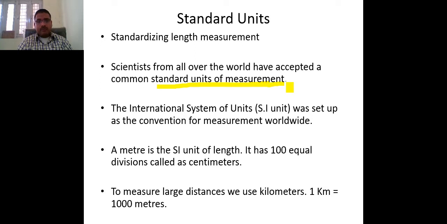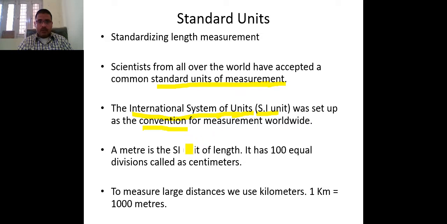The full form of SI unit is International System of Units. That is very important. Sometimes this question can be asked, and it is known as the International System of Units. SI means International System of Units, that is, the standard form of that unit, and it is a convention. Convention means if everybody is saying these things, that should be accepted by everybody. That's why it is a convention.